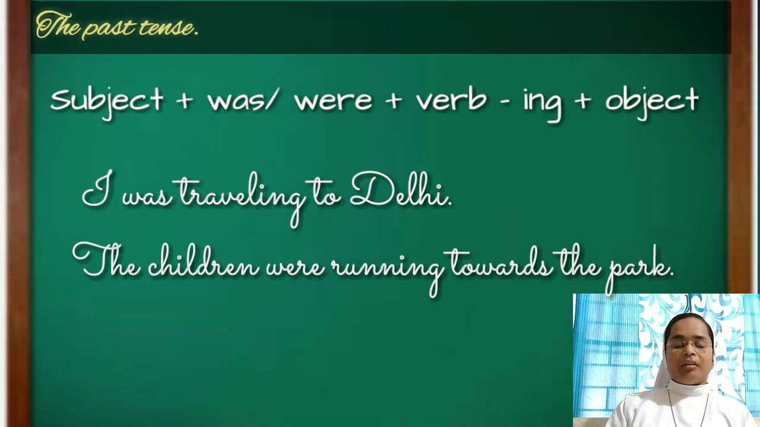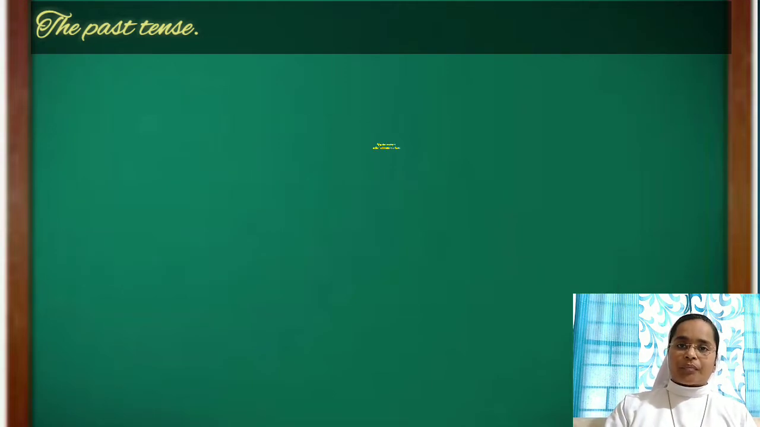The second example, the children were running towards the park. Here children is the plural form of child, right? So with all plural subjects we use the helping verb were.